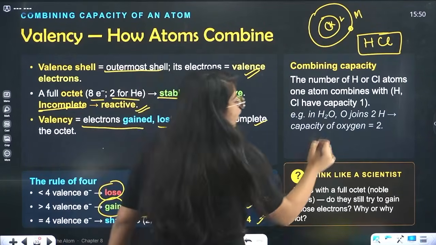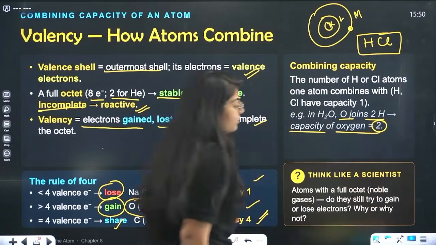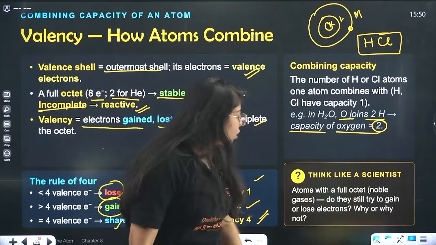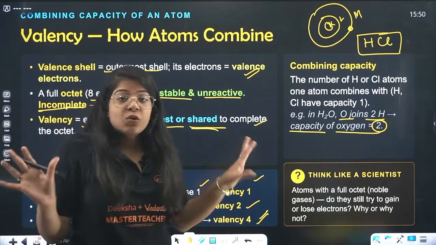In H2O, O joins 2 hydrogen, so the capacity of oxygen is 2. Understood? Okay. Atoms with full octet, those are noble gases. Neon, argon, they don't react.